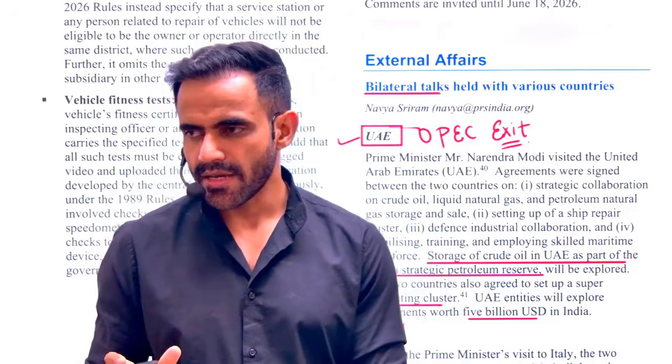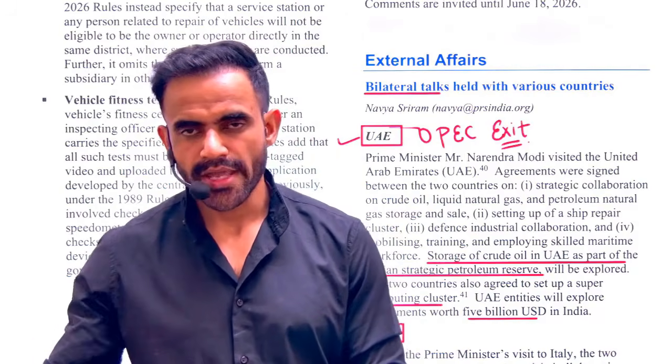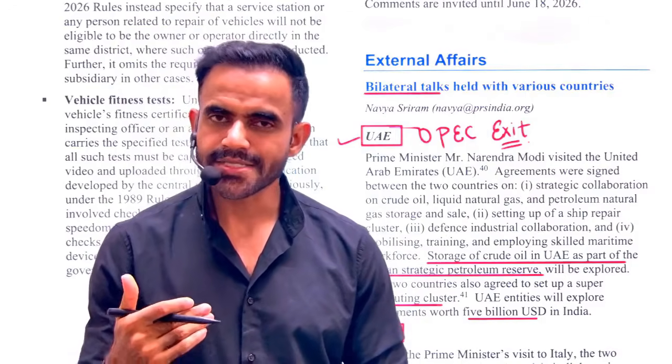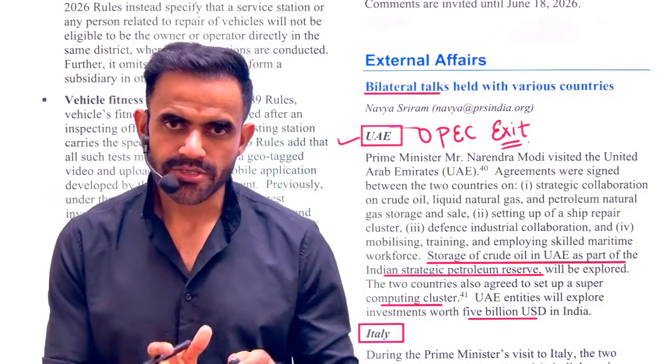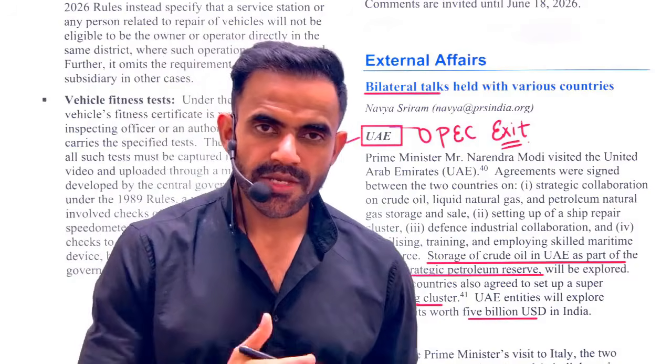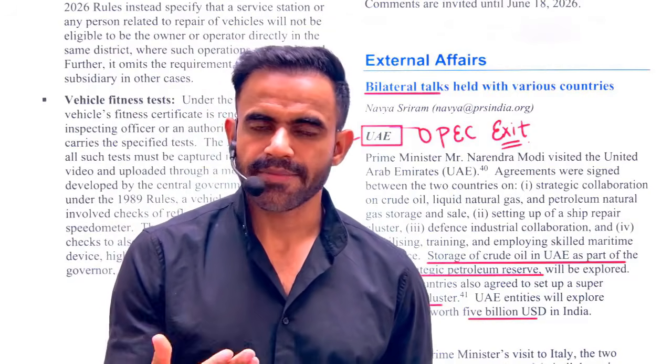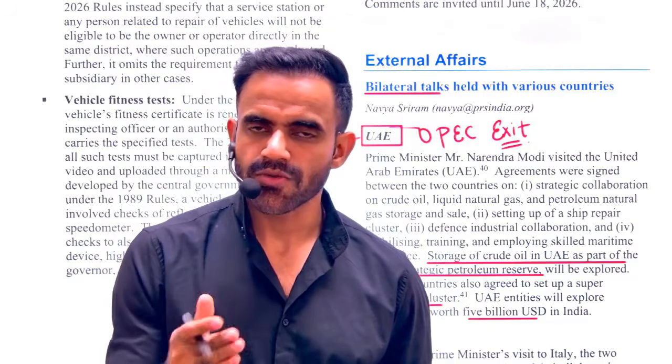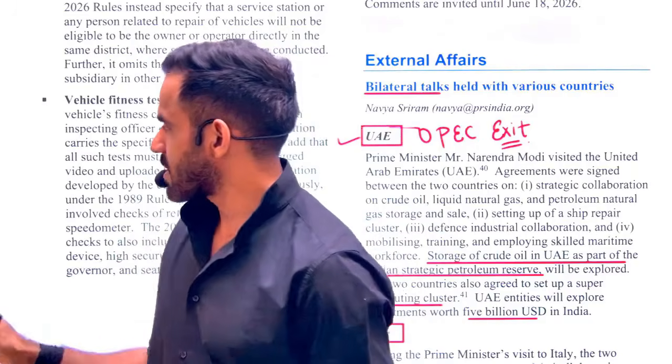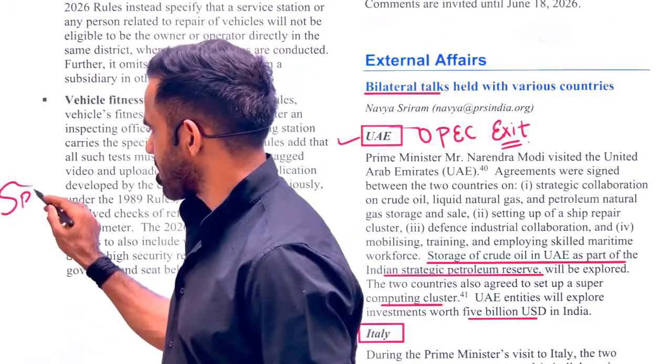So we are collaborating with countries like UAE to make sure that we have a regular, stable supply. Apart from that, we are also building reserves so that we can use those reserves for emergency purposes. For that purpose, there is a concept of SPR. What is SPR? Strategic Petroleum Reserve.